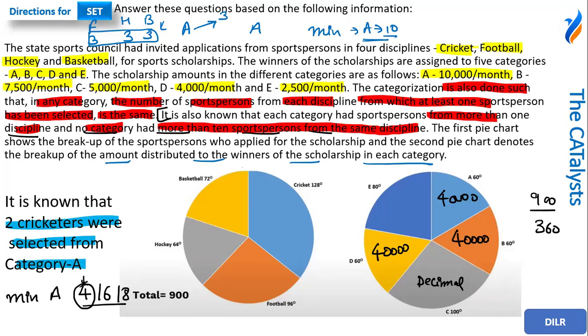See what I'm trying to say, since each value over here is in thousands only, if I say there are four sports persons, that is not going to make sense. So the possibility of four persons in category A no longer exists.